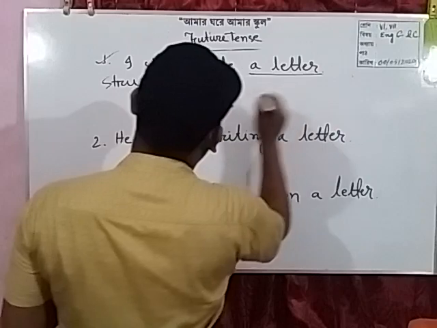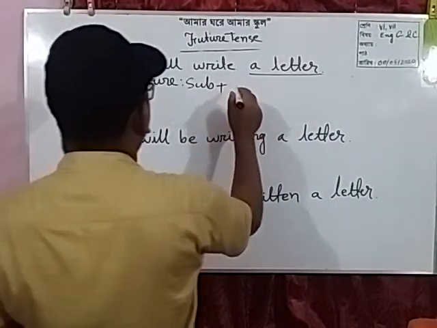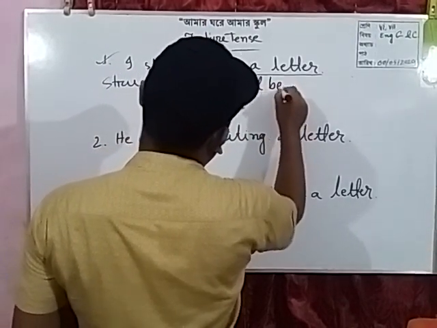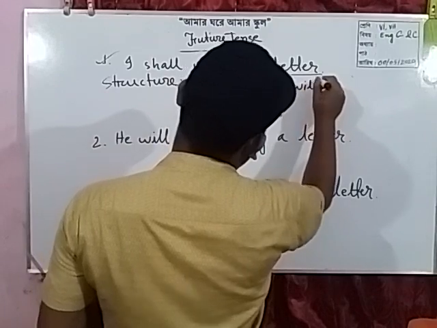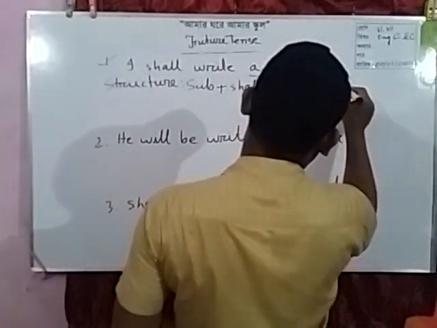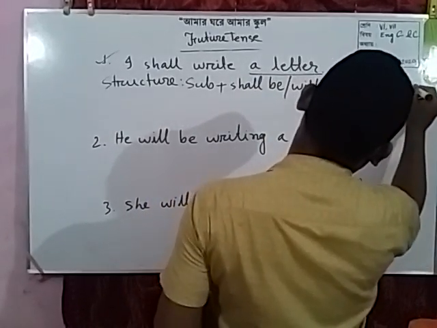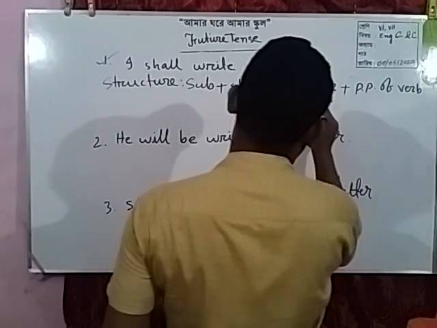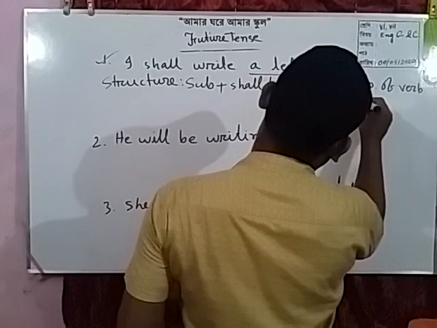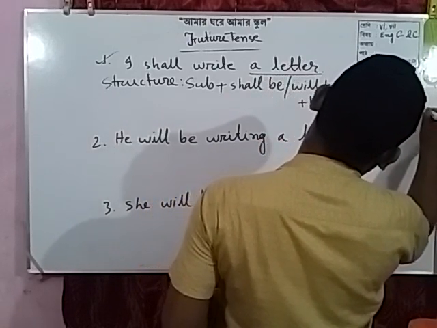Subjective form of the object plus shall be, will be, according to the subject plus past participle of verb plus by plus objective form of subject.